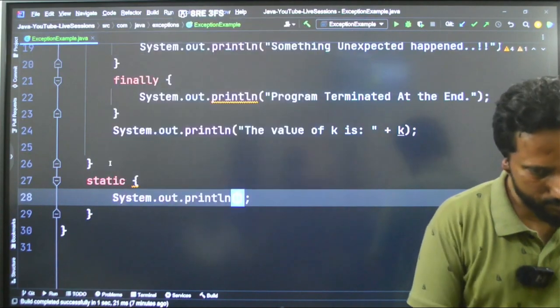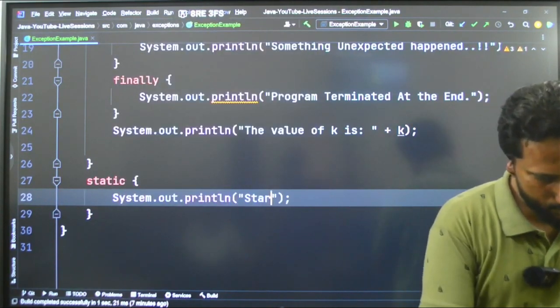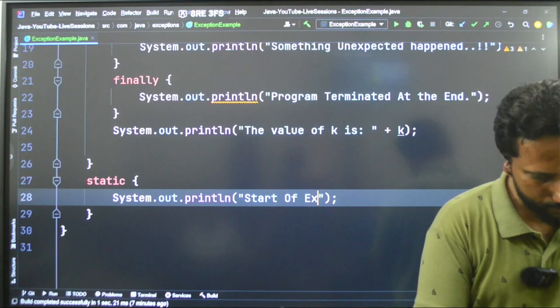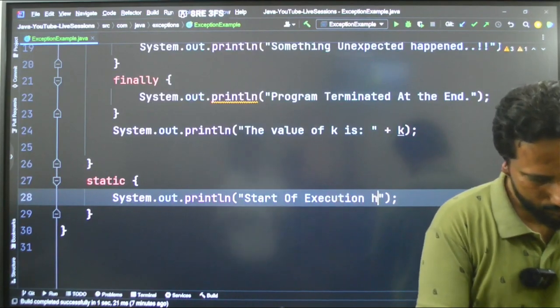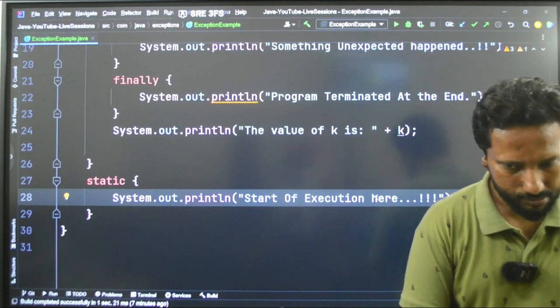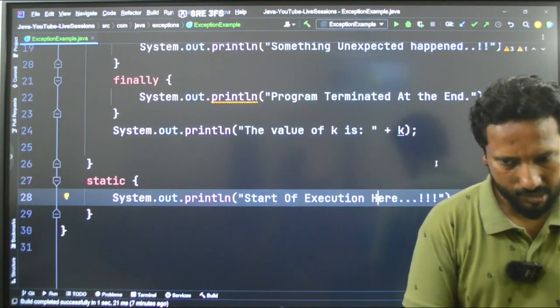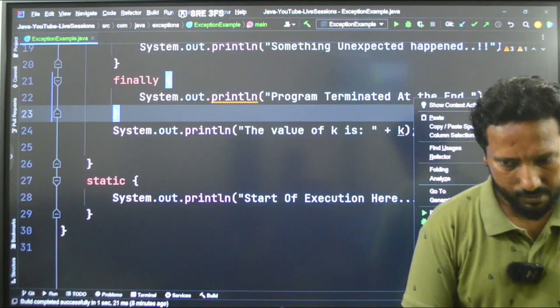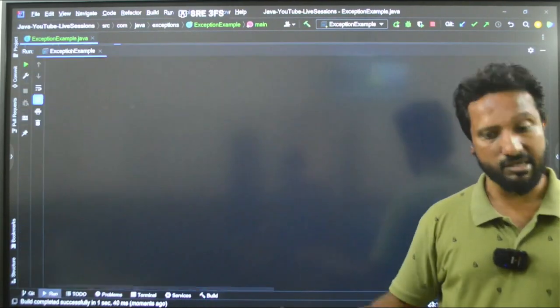I will say S out, start of execution here. Let me run this. Even though it is at the bottom of the page, see the output.